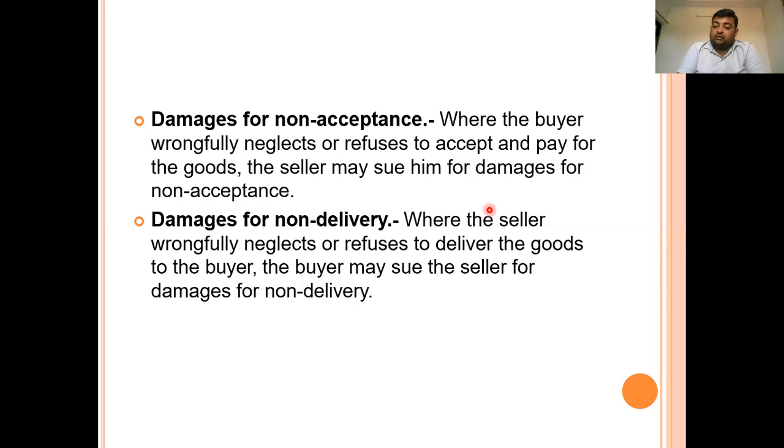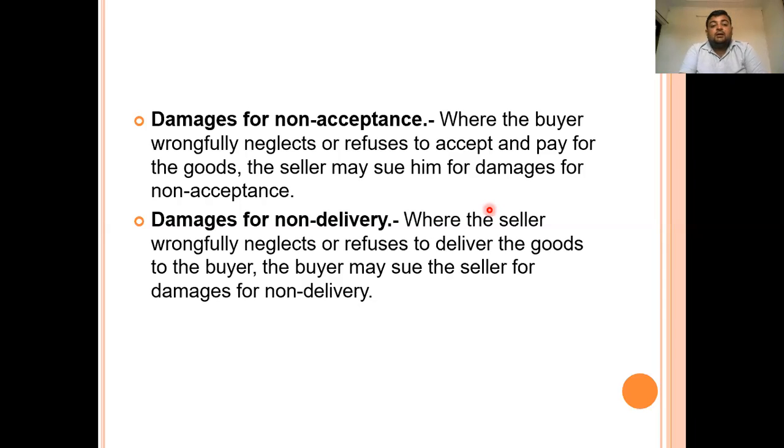Next, the transit charges, that is, the charges he has paid to the company for the transfer of goods. Next, he has paid to the transport facilities for the delivery of the goods, and if the delivery returns, then he can sue for the damages on the non-acceptance of the goods by the buyer.